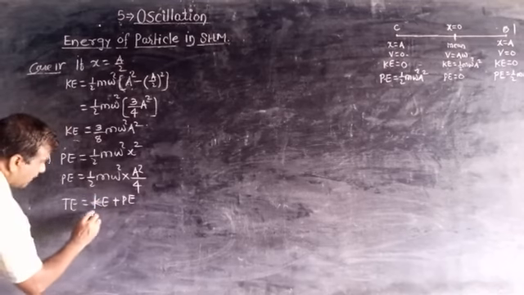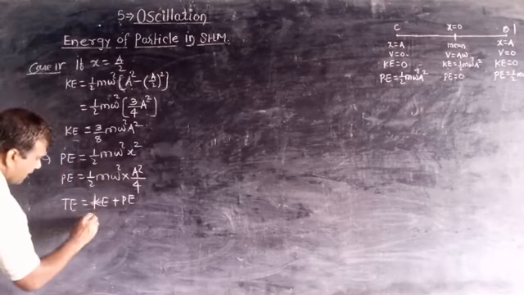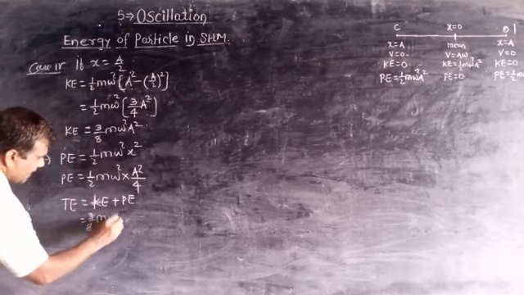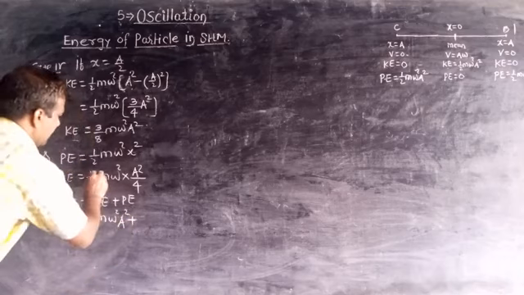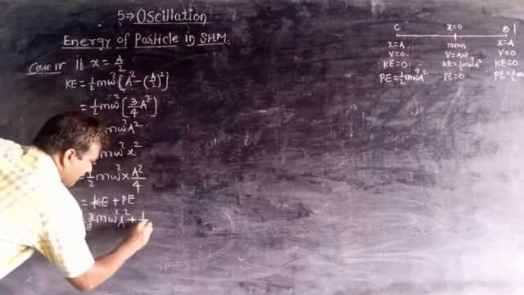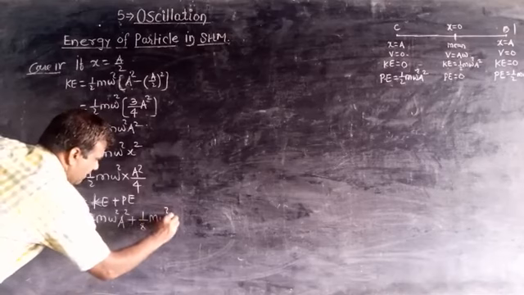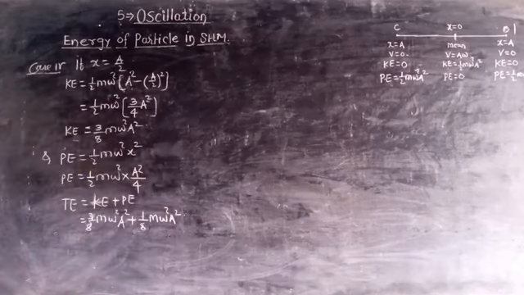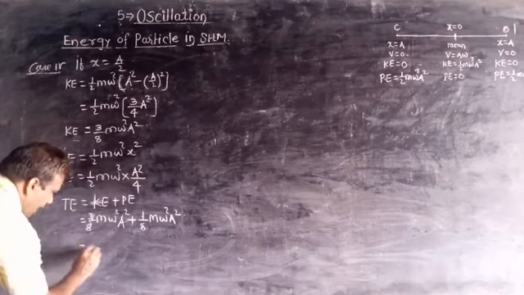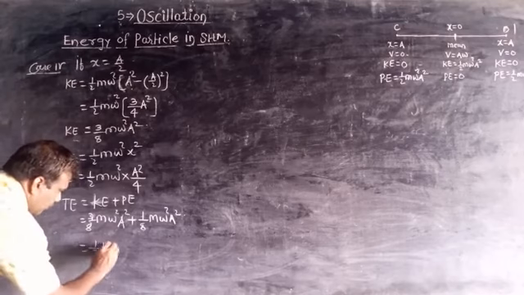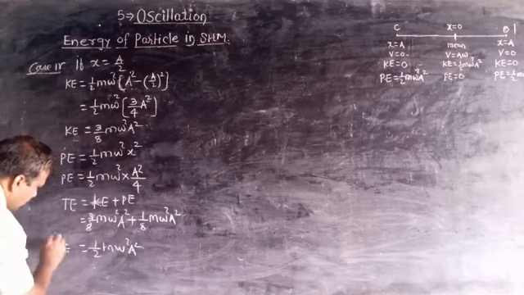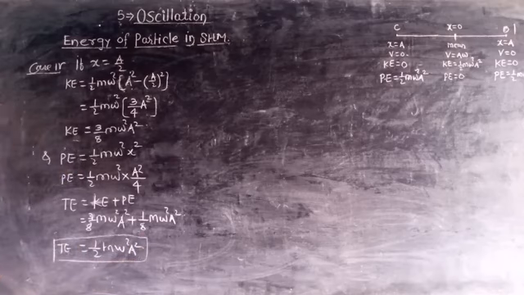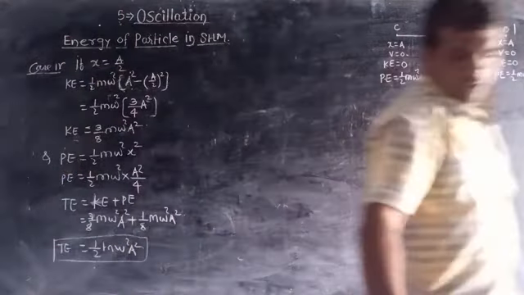Therefore 3 by 8 m omega square a square plus 1 by 8 m omega square a square. Now 3 by 8 plus 1 by 8 means 4 by 8, that is 1 by 2 m omega square a square. This is the total energy if x is equal to a by 2.